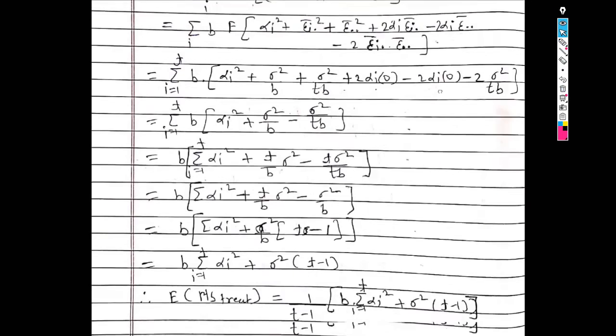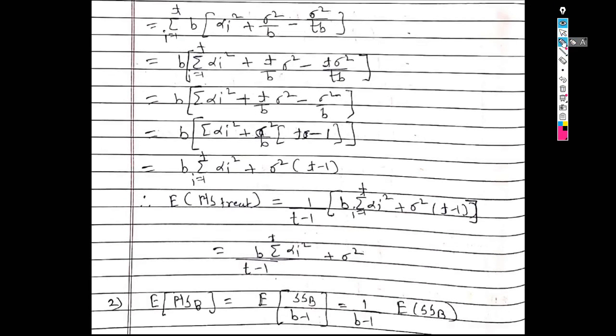So in the next step, now take the sigma square from these two terms. So we get B in bracket summation alpha i square plus sigma square upon B in bracket T minus 1. Take this B inside the bracket. So we get B into summation alpha i square plus, so this B and this B will get cancelled. So we get sigma square into T minus 1. Now this is the value for expected value of SS treatment.